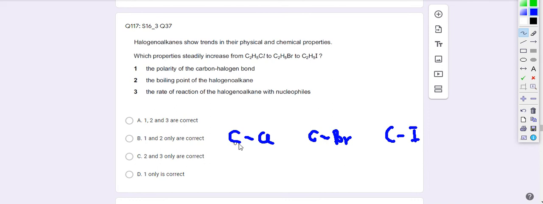So, the bigger the difference in electronegativities between the two atoms sharing the bond, the more polar is the bond. Therefore, because Cl is the most electronegative among all the halogens, the C-Cl bond is the most polar. The C-I bond is the least polar.